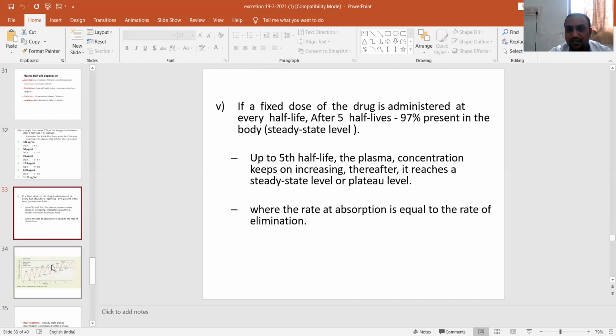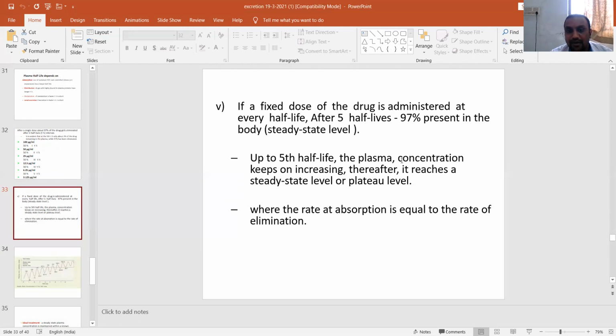And if a fixed dose of a drug is administered at every half-life, after 5 half-lives, 97% of the drug will reach the steady state levels. So this steady state level is a very important indicator. Once the drug has reached the steady state concentration, the absorption as well as elimination remains the same. This is explained in the picture.